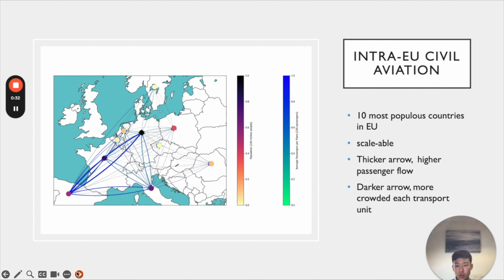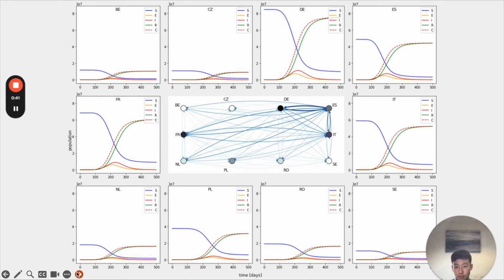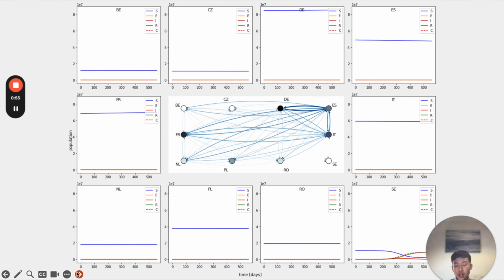The diagram shows the transport network. The thicker the arrow, the higher the passenger flow rate, and the darker coloured the arrow, the more crowded each transport unit. This is what happens when no travel restrictions were placed at all. As you can see, the disease spreads quickly out of Sweden and reaches countries with high passenger flow rates first. This is what happens when an immediate full quarantine of Sweden, the source country, occurs. As you can see, the disease does not spread outside of Sweden.